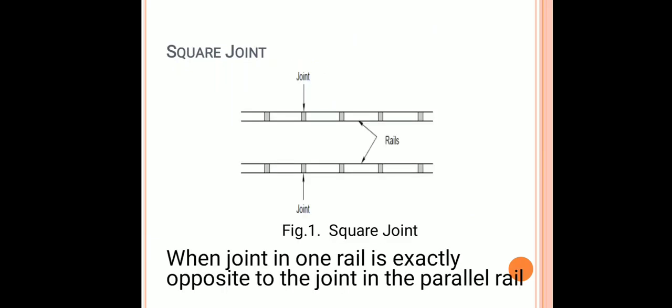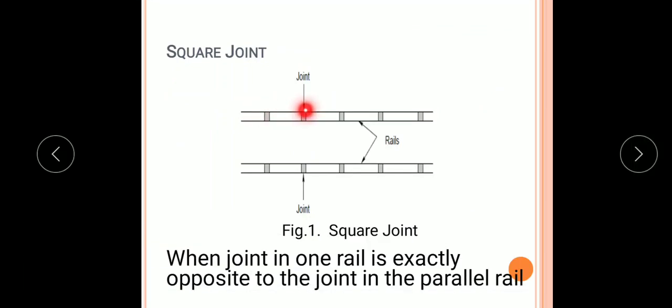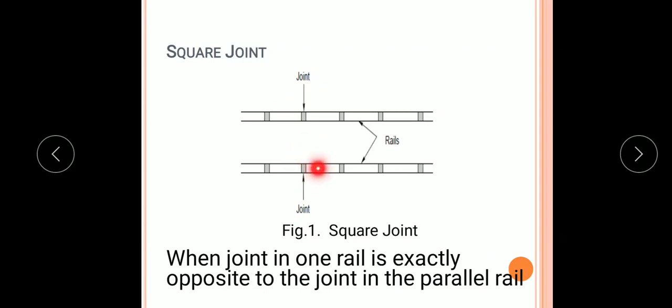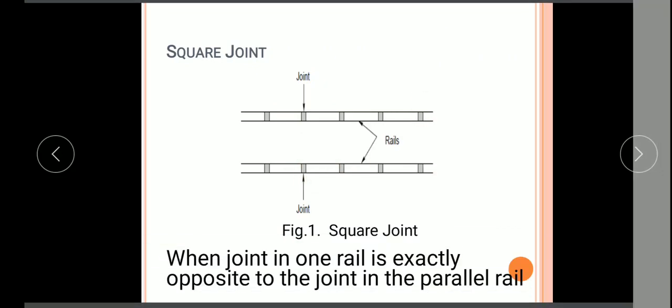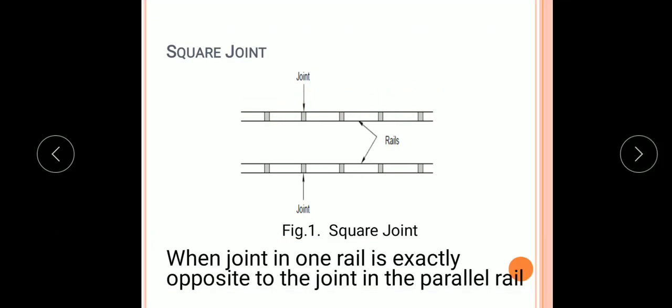So, first type is the square joint. Here we can say this is a rail section, and these two rail sections are joined by welding here. These are the welds provided on the rail section. So when a joint in one rail is exactly opposite to the joint in the parallel rail, these are the parallel rails, when such types of joints are provided opposite to each other, then it is called a square joint.